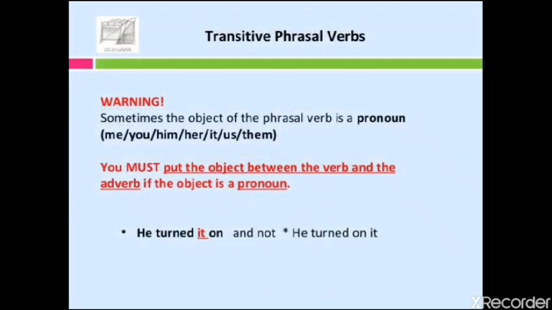Warning: sometimes the object of a phrasal verb is a pronoun. Me, you, him, her, it, us, them. You must put the object between the verb and the adverb if the object is a pronoun. He turned it on, and not he turned on it. So the pronoun must be placed between the verb and the adverb.